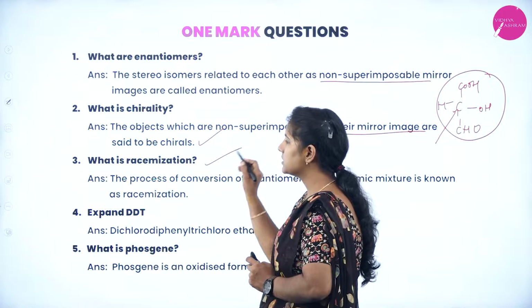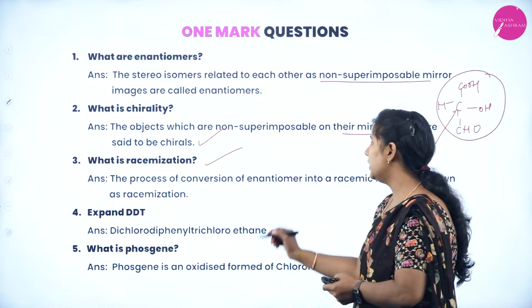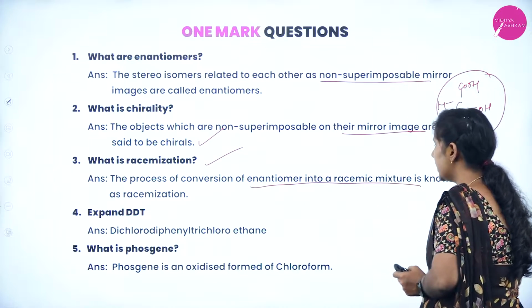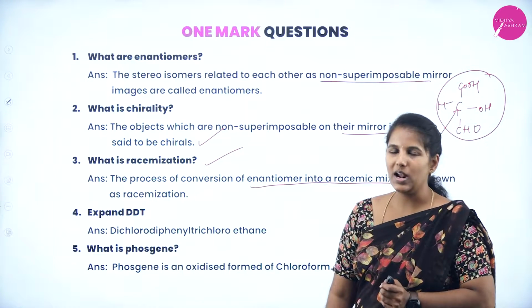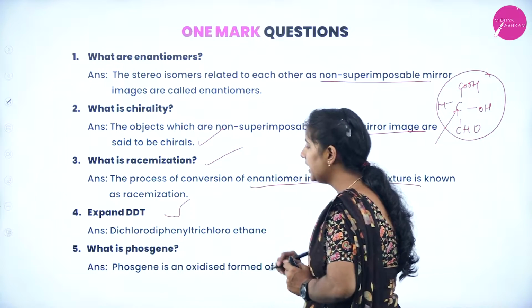Next, what is racemization? It is a process of converting enantiomers into racemic mixtures, which is known as racemization.